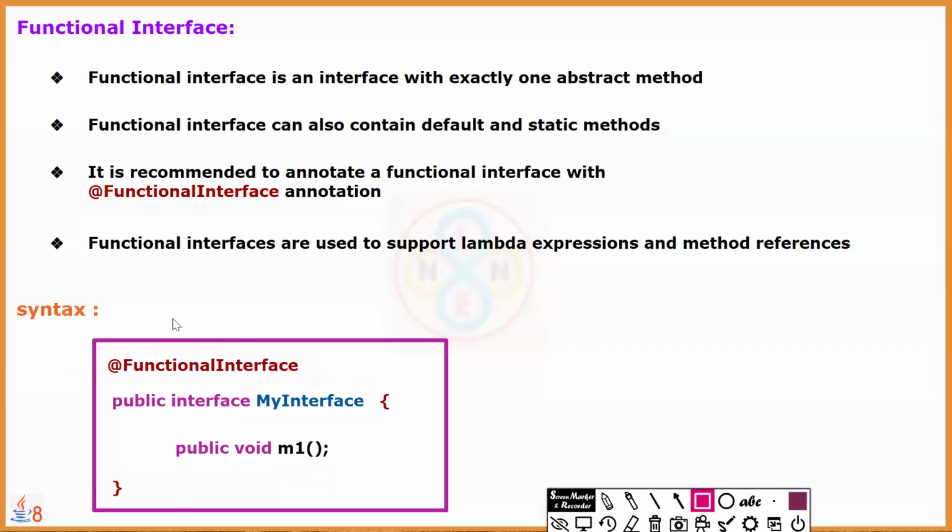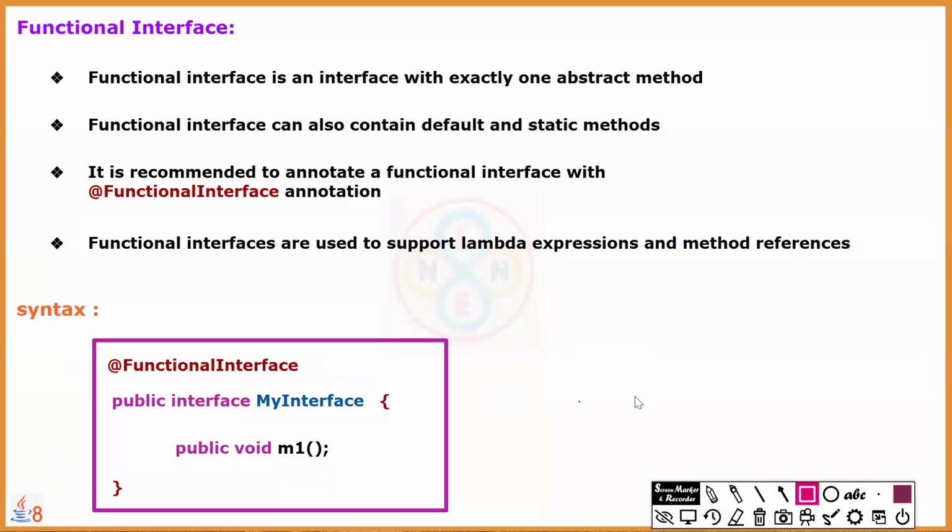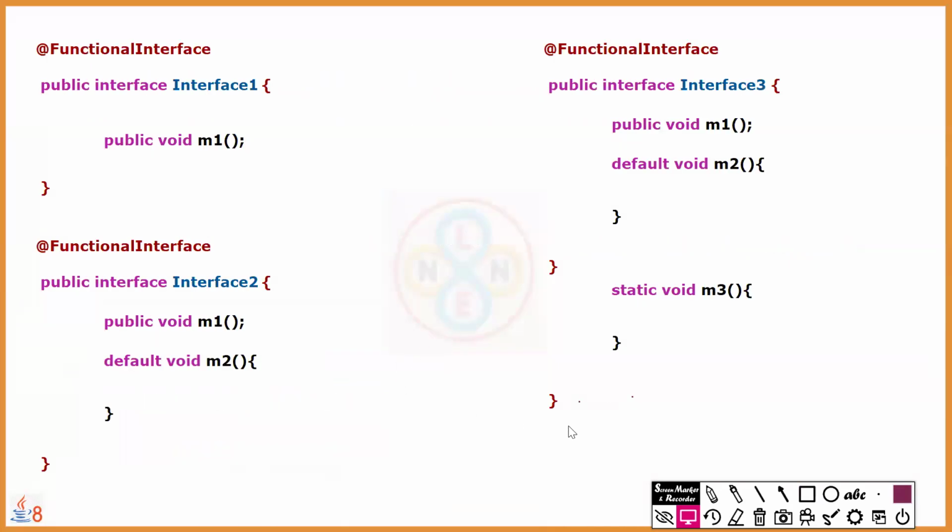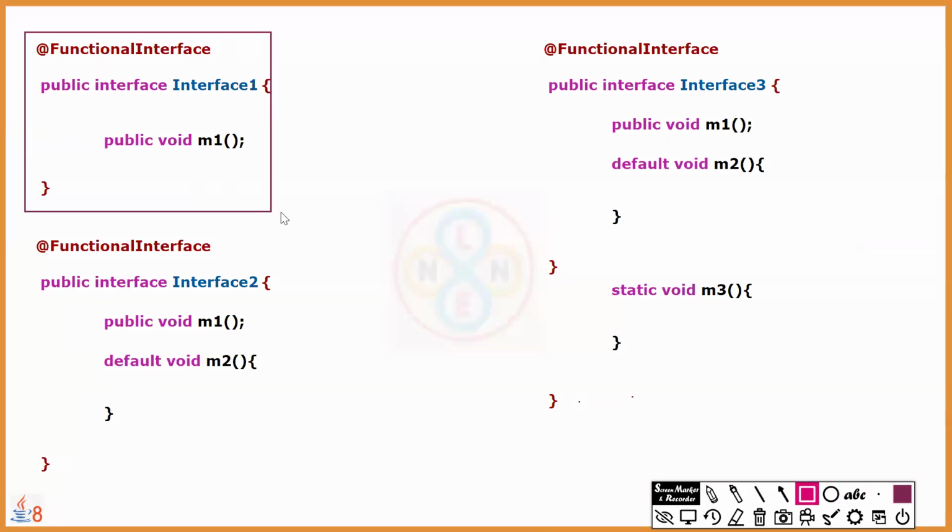Hope I'm clear. So then, before we go for using function interfaces to execute lambdas, let's understand a few more points about these function interfaces. So here is one next example about function interface. Here I have a syntax: there is an interface named interface1, which has a method public void m1. Now, is it syntactically correct that it's a function interface? Interface1, is it syntactically correct or incorrect?